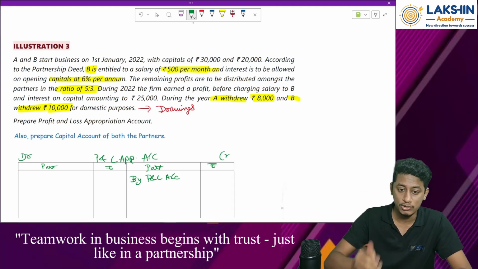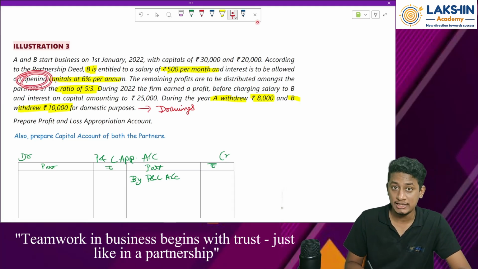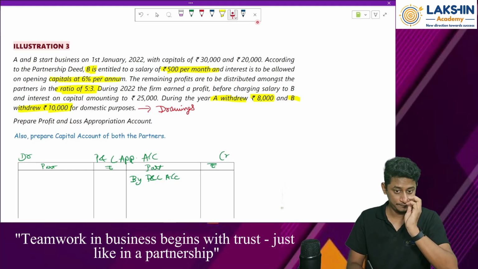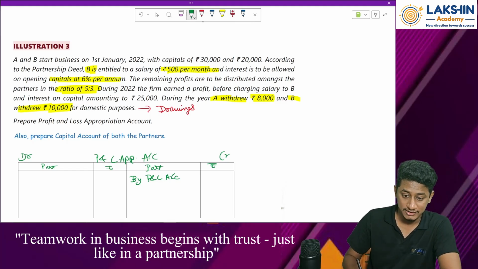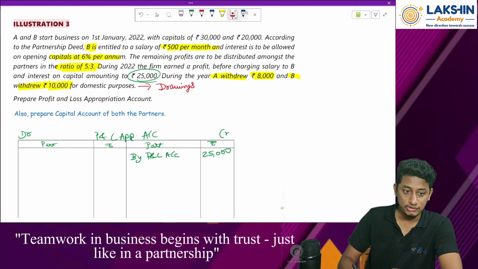No sir, only interest on capital is given, right? Interest on capital is given to us, that too on the opening capital. On the opening capital we need to compute the interest, see. Okay. So what is the profits? Rupees 25,000. Okay, then after this, let's start from the beginning.